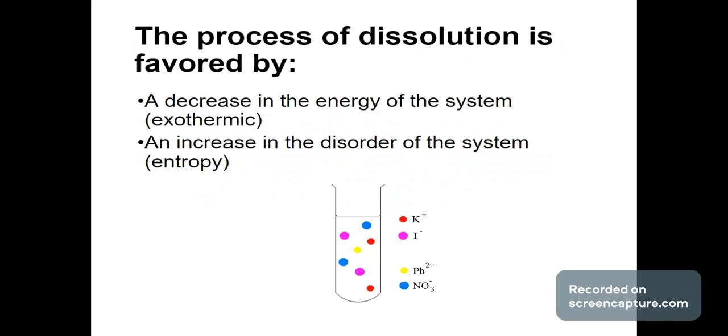All right. So what's called dissolution is very similar to disassociation, which means that things will actually break down or dissolve in a solution, may it be of water or some other substance. And so a decrease in energy of the system, exothermic. Exothermic means that energy is released. And so when energy is released, that means energy is leaving the system.